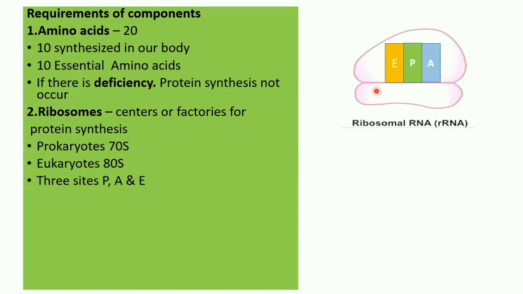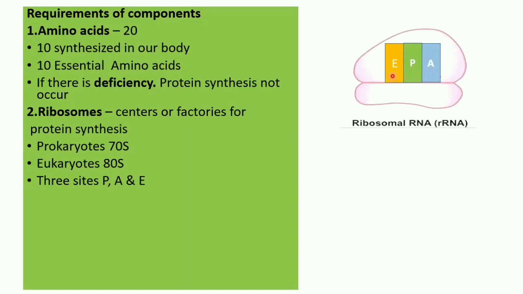The functional ribosome has two sites, A and P. A is the site for binding of aminoacyl tRNA, and P is the site for binding of peptidyl tRNA during the course of translation. The A site is also known as the acceptor site and the P site as the donor.